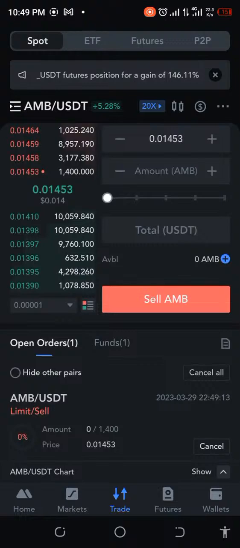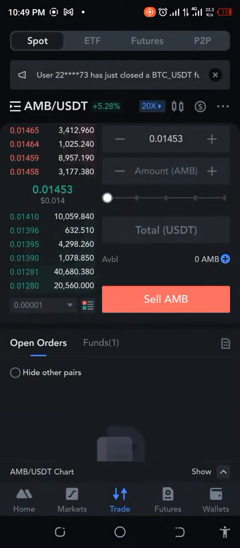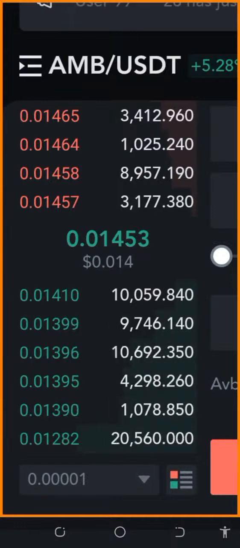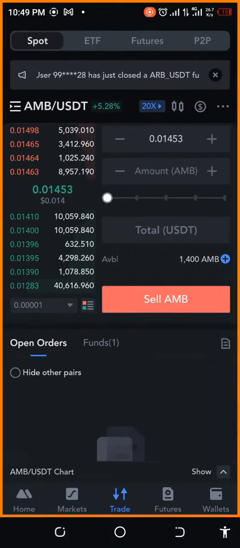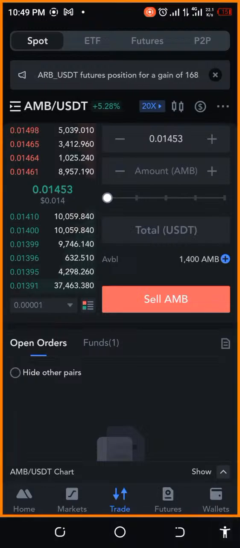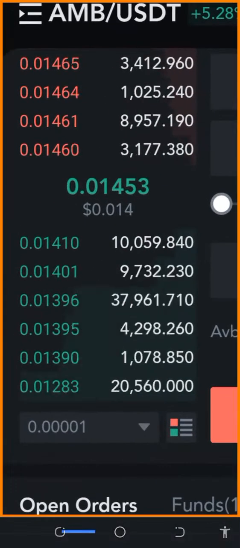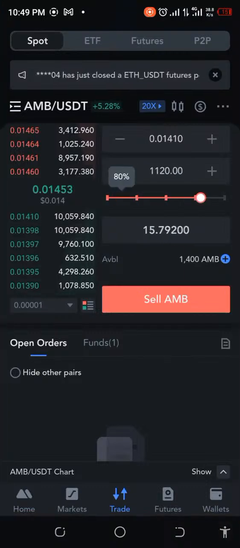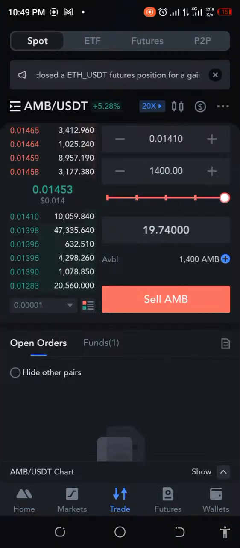Let me cancel that and see whether we can use our order book to sell. Okay, so now we need to check whether we can actually get that done. Okay, you can see here. Now, what we want to do is sell. So that means that we need to pick from this. Okay, we'll have 1410. If I pick on that, what's that going to give me? Okay, no, that's not what I want.